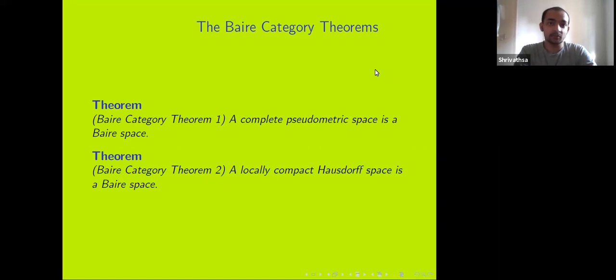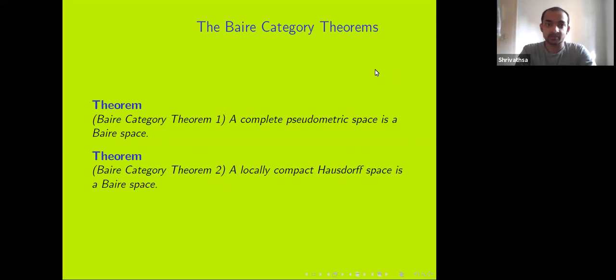For example, manifolds are locally compact Hausdorff spaces, and function spaces are complete metric spaces. Banach spaces are complete metric spaces, and so on. So a large class of spaces that mathematicians usually deal with fall under these two categories, which means that they are going to be Baire spaces. And once they are Baire spaces, we can prove a lot of other theorems as well.